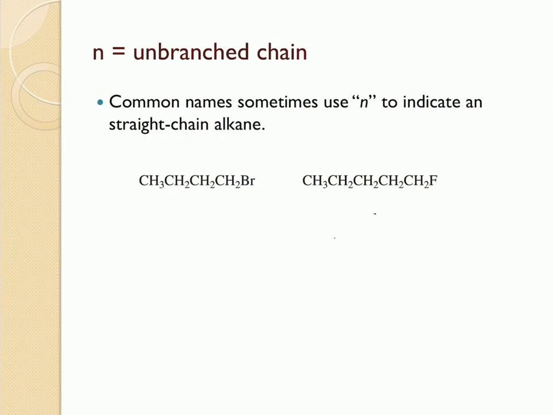In the common names, we normally use N. The N stands for unbranched chain. For example, the structure right here is called butyl bromide, or it can also be called N-butyl bromide. You can use the symbol N in the front. This N says that all the carbons are arranged in a row. And similarly, this is pentyl fluoride, or you can call this N-pentyl fluoride, meaning that it is not a branched structure.